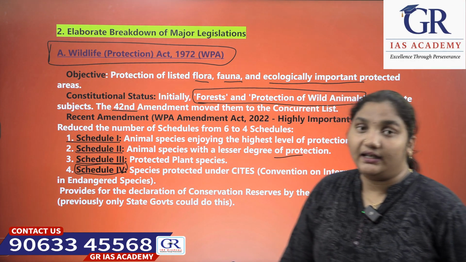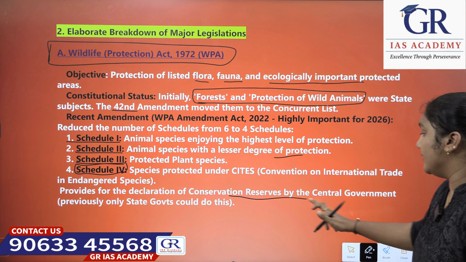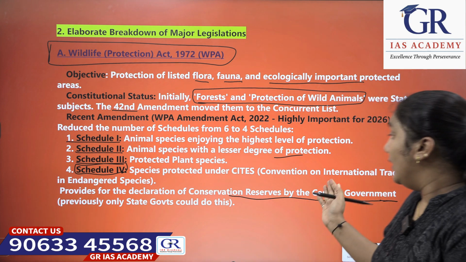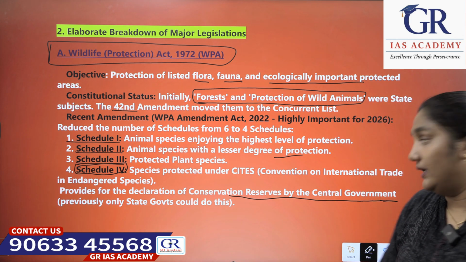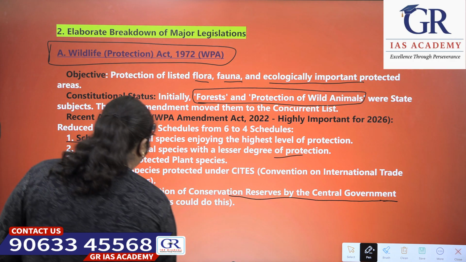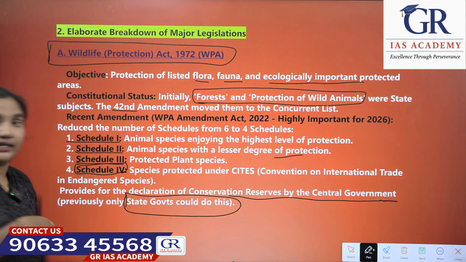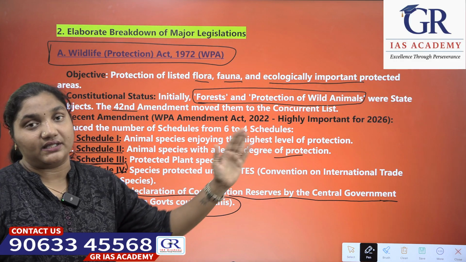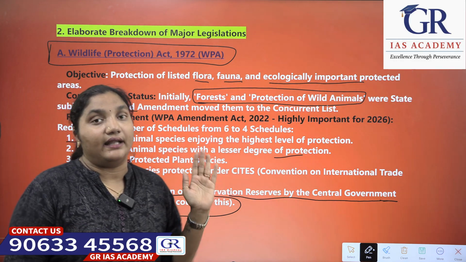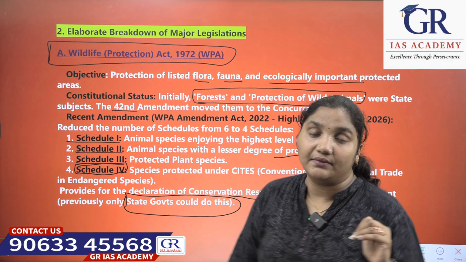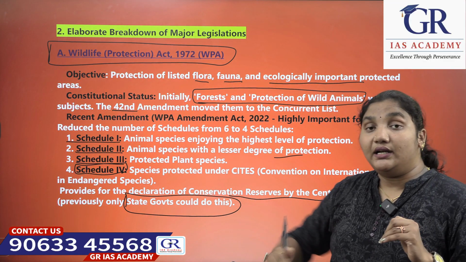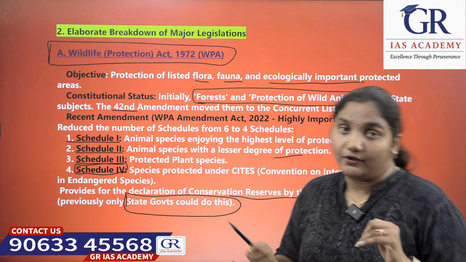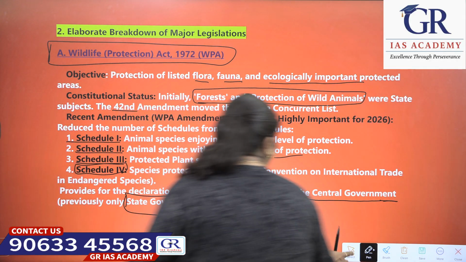Next, this provides for the declaration of conservation reserves by the central government. Previously, only state governments could do this, because the subject was placed in the state list. Whatever subjects are placed in the state list, only the state can take decisions, and the central government would not interfere. But when it went into the concurrent list, the central government also became involved in it. Okay, next.